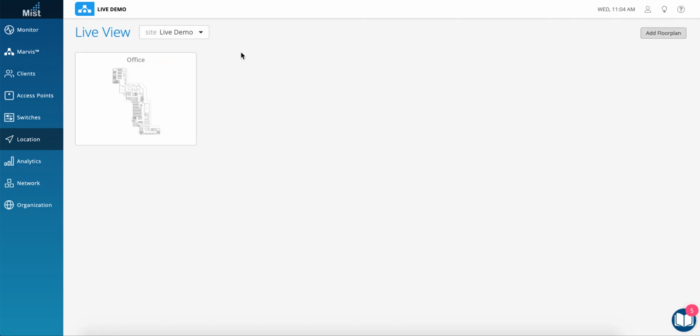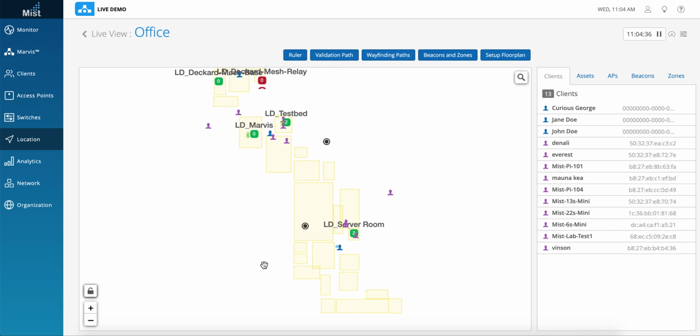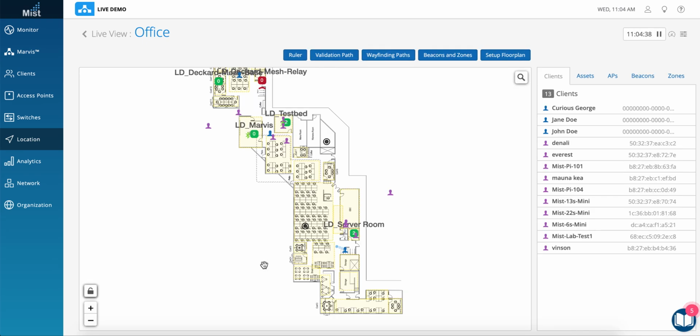So that's about Marvis. And finally, the location piece. So as I explained earlier, Mist access points not only include the Wi-Fi capability, but also have BLE and IoT capabilities as well. So BLE is a very interesting piece, which can give a very accurate location in a fast and timely manner compared to any other technologies, especially related to Wi-Fi.